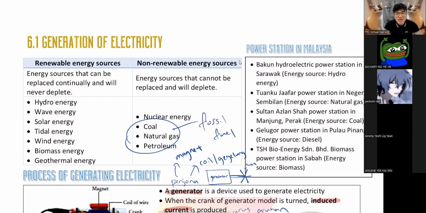That means if today you buy a Tesla, you charge your Tesla using your house electricity. If your house electricity comes from fossil fuel, it's actually the same thing. You think that you are saving the environment by changing to Tesla, by not using a petrol car. But if your electricity comes from petrol, what's the point?